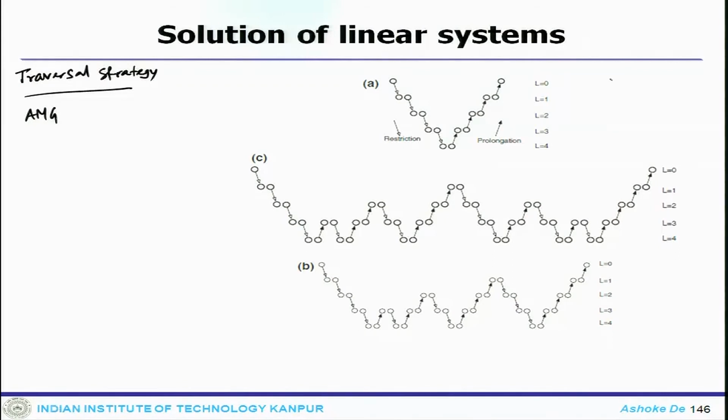The first one shows essentially the V cycle, the second one is called the W cycle, and the third one is called the F or full multigrid cycle. One case is the V cycle, which is shown here, and you can see this is my restriction step and this is my prolongation step. So, at L0 to L1, L2, L3, L4. Similarly, these are L0, L2, L4.